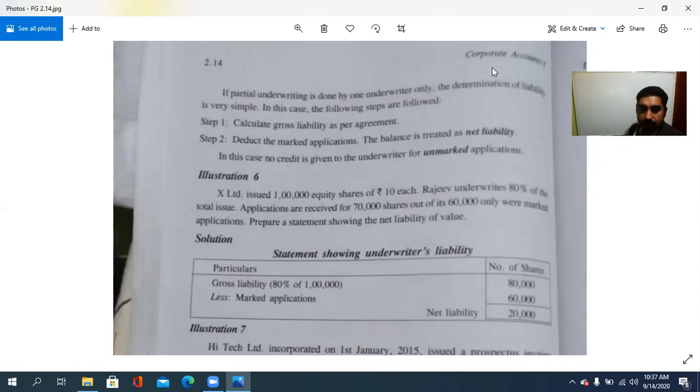Okay, so for example, X Limited issued 1 lakh equity shares of ₹10 each. Rajiv underwrites 80% of the total issue. So 80% of 1 lakh is 80,000. It's understood. Applications are received for 70,000 shares. For the 70,000 shares, only the right to underwrite is obtained. Of that, 60,000 were marked applications.